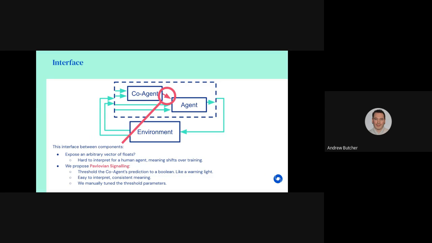We want to highlight this interface between the coagent and the agent. There are many options here. For example, as in neural nets, the coagent could expose an arbitrary vector of floats for the agent to observe. However, that has some disadvantages, especially if we want to replace the agent or the coagent later on. For example, if a human acts as the agent. In this paper, we propose Pavlovian signaling for the interface.